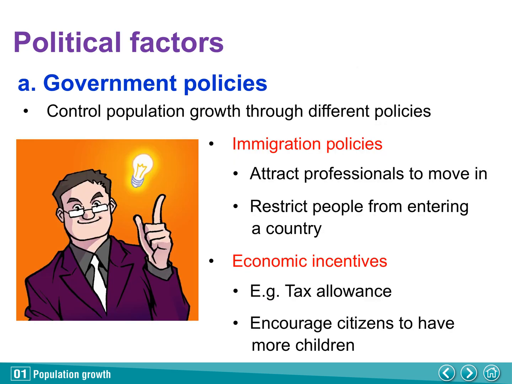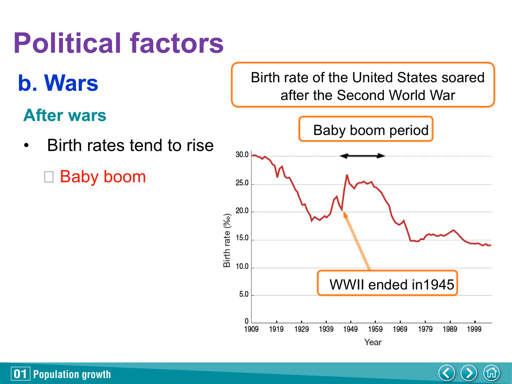In terms of political factors, governments can control their population growth through different policies. For instance, immigration policies may attract professionals to move in or restrict people from entering a country. Economic incentives, such as tax allowance, are sometimes offered to encourage citizens to have more children.